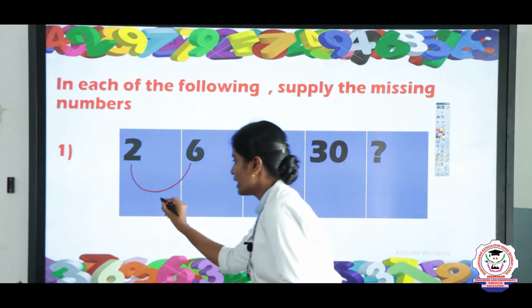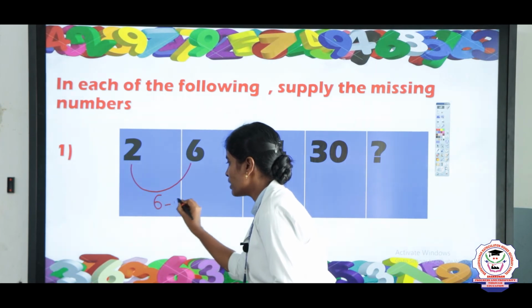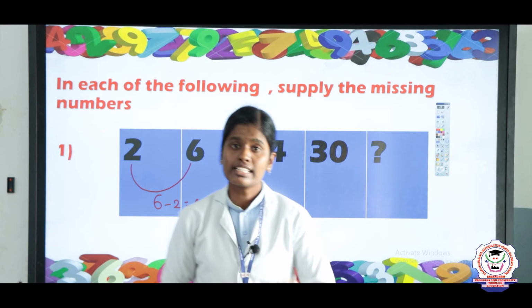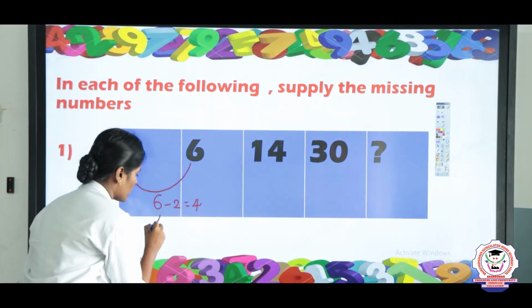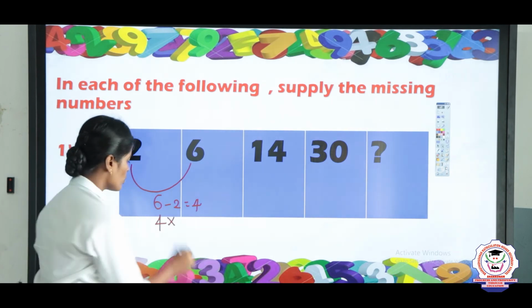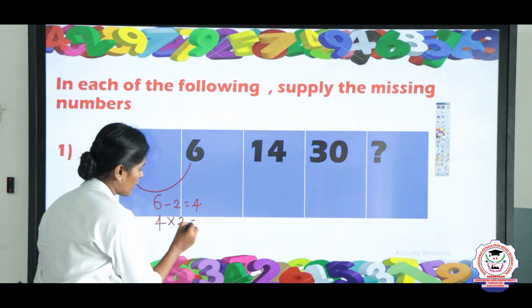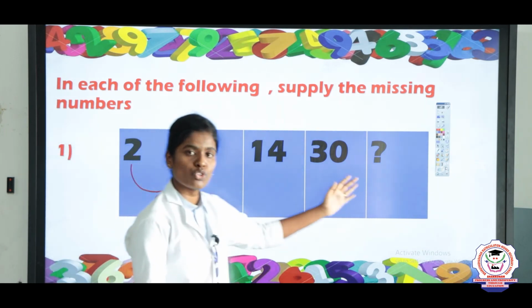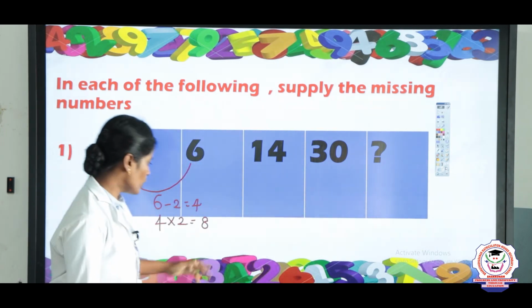That is 4, take 6 minus 2. Now take the answer and multiply by 2. Each difference you should multiply by 2, so 4 2s are 8.